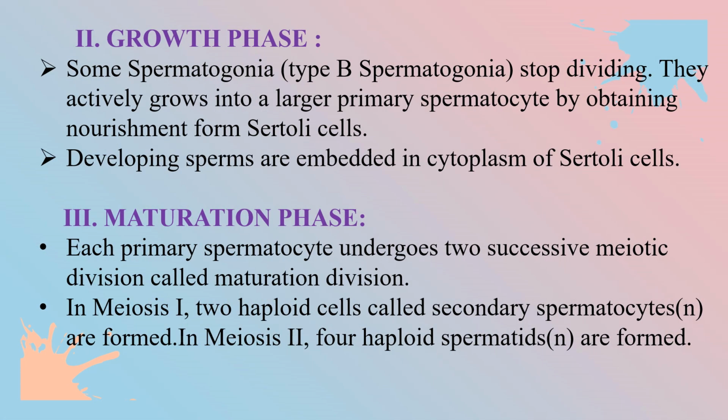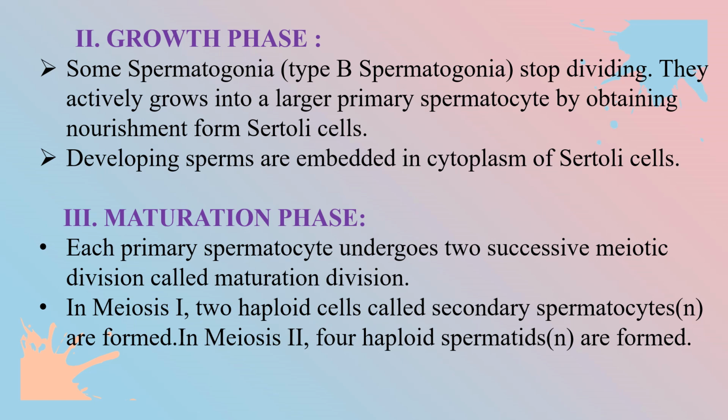The next phase is the growth phase. Some spermatogonia stop dividing. They actively grow into larger primary spermatocytes by obtaining nourishment from Sertoli cells. The Sertoli cells provide the nutrition for growth, and the developing sperms are embedded in the cytoplasm of Sertoli cells.